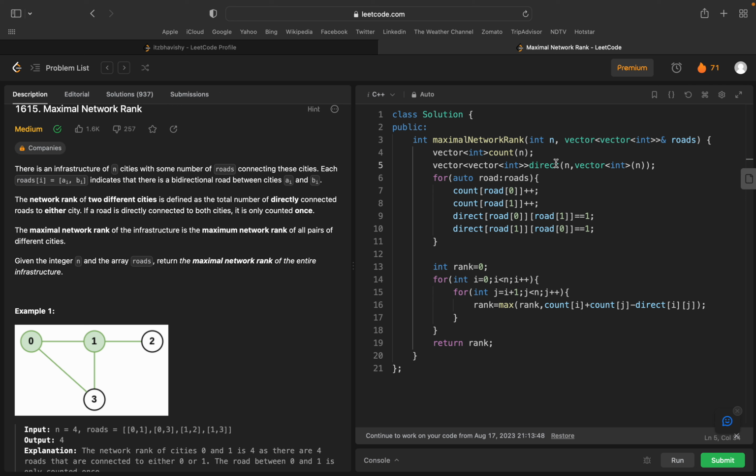This is perfect. This one also perfect. Count of road of 0 plus plus, road of 1 plus plus. This one is perfect. Yeah, all are perfect. Why is it giving the wrong answer? Rank equals to maximum of rank comma count of i plus count of j minus direct of i of j. This is perfect.